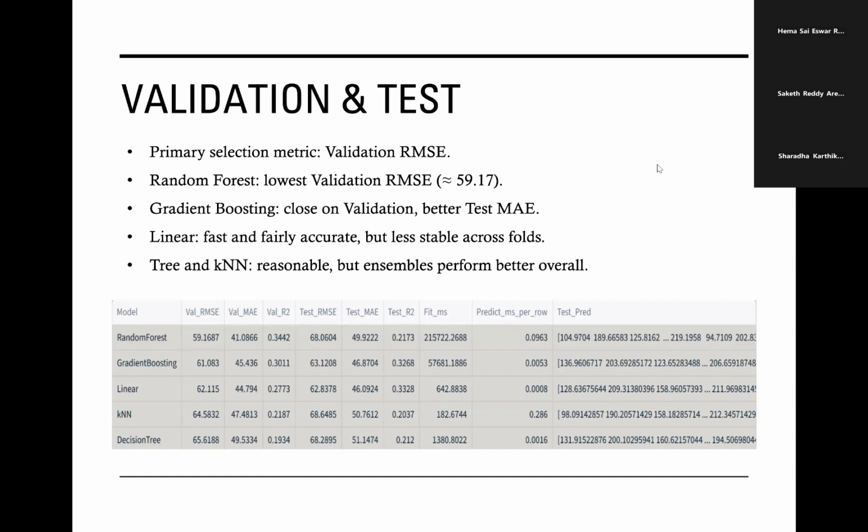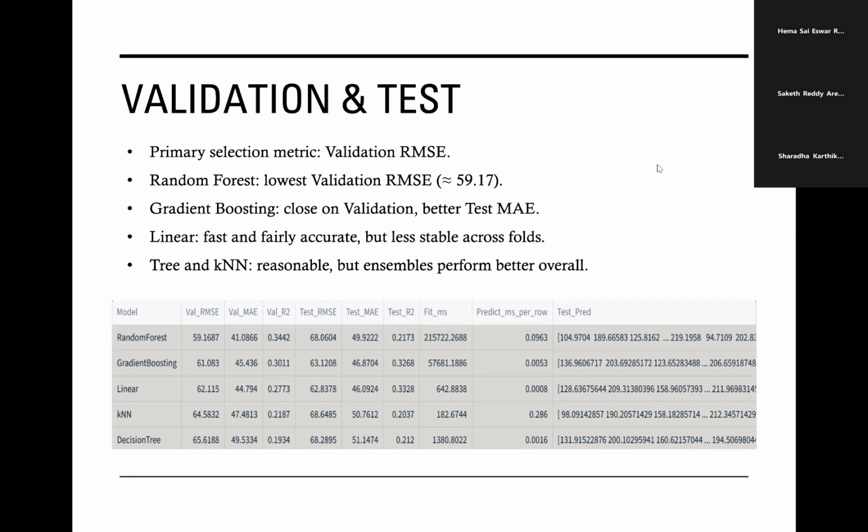Our primary selection metric is validation RMSE. By that rule, random forest is the winner with roughly 59.17. Gradient boosting is close on validation but clearly better on test MAE. Linear regression is fast and fairly accurate but less stable across folds. And the single tree and KNN lag behind the ensembles.